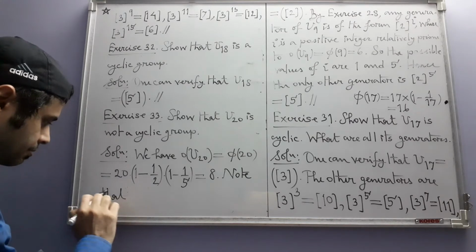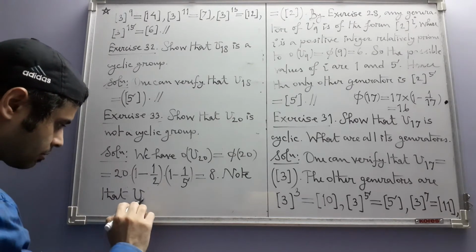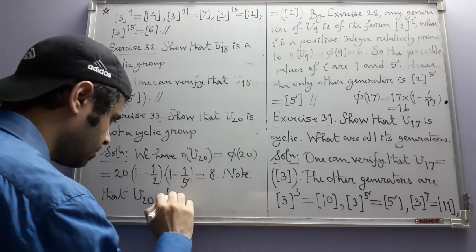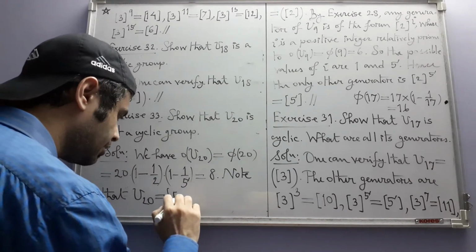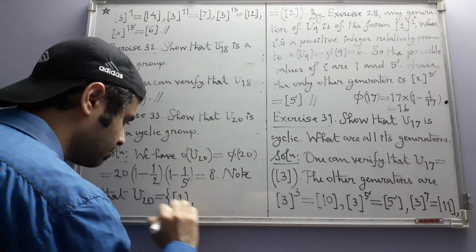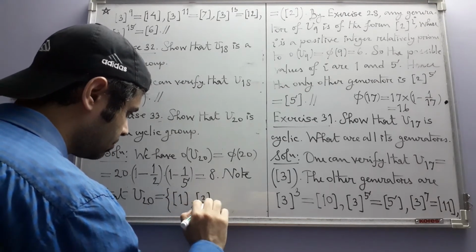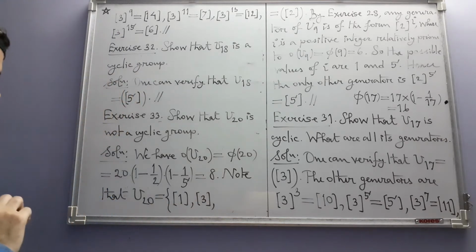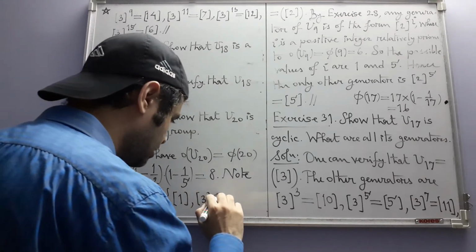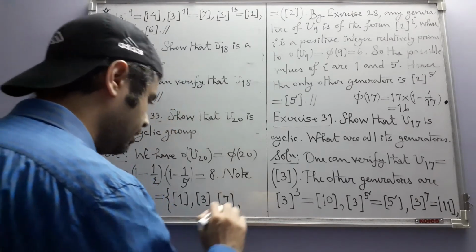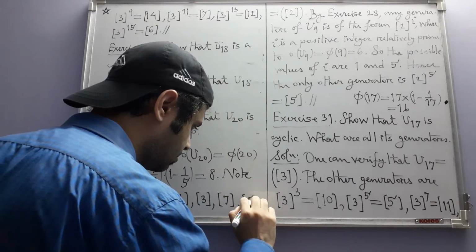Note that U20 has these elements. It will have 8 elements. 1, 2 will not be there, 3 will be there, 4 won't be there, 5 won't be there, 6 won't be there, 7, not 8, 9.